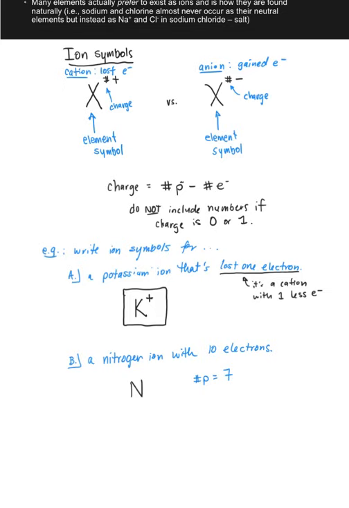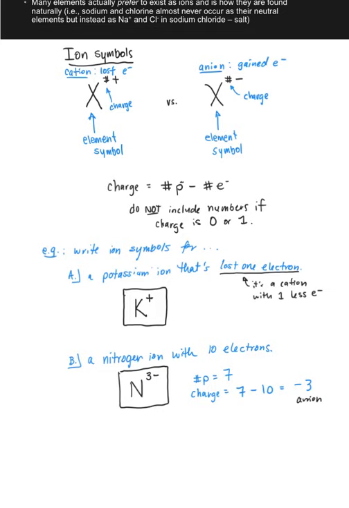Thus, we can calculate its charge from the formula we wrote in the box up above. Its charge must be the number of protons minus the number of electrons. 7 minus 10 is -3. And the ion symbol for nitrogen with 10 electrons, we know that nitrogen will be an anion. It's going to have a negative sign. And the numerical magnitude of charge is 3. We write that as 3 negatives. There are 3 negatives associated with this nitrogen anion, and 3 minus.